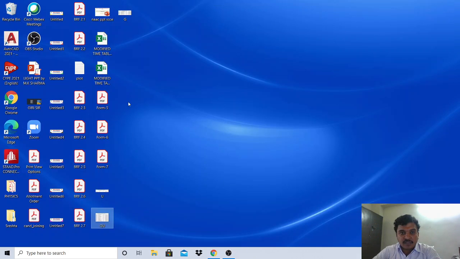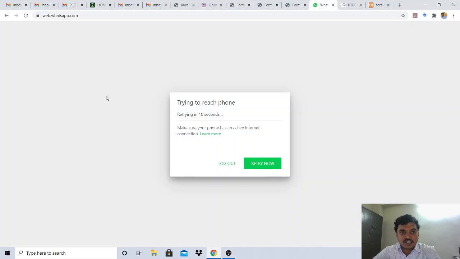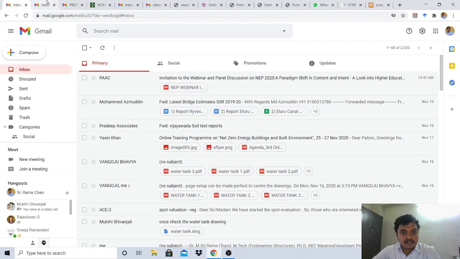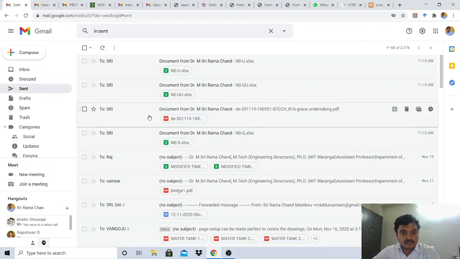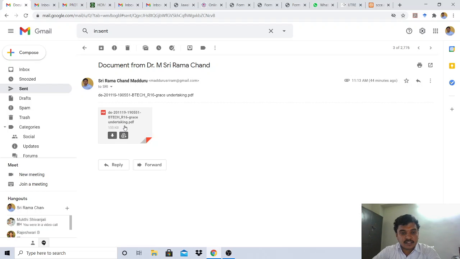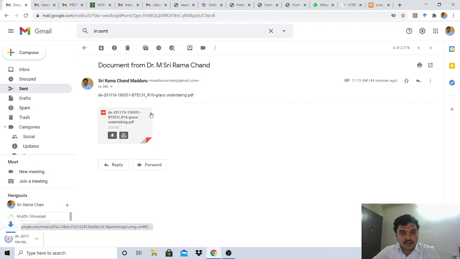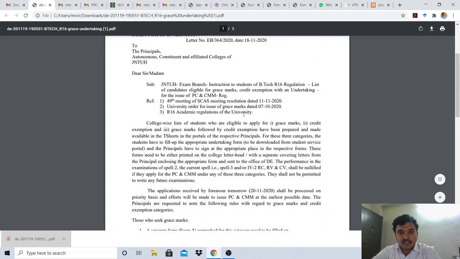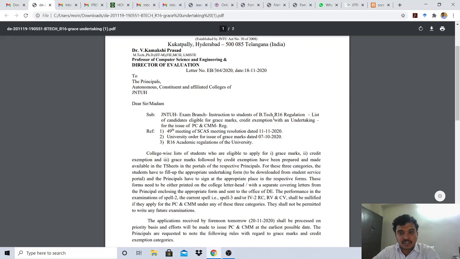And you can see the circular provided by JNTU Hyderabad. Please wait a second. This is the circular provided by the Director of Evaluation, JNTU Hyderabad, regarding the instructions for the students of BTech R16 regulations.